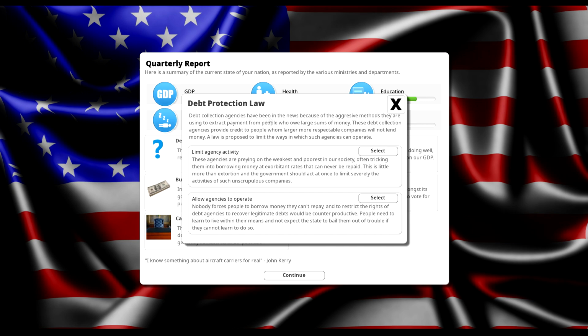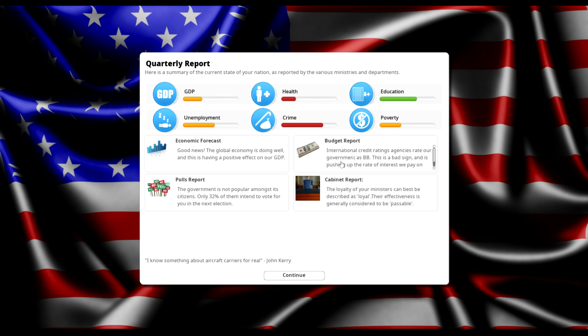So, this is whether or not we want to allow debt collection agencies to operate or not. And I'm going to say we're going to limit their activity because it can negatively affect the poorest people in society.